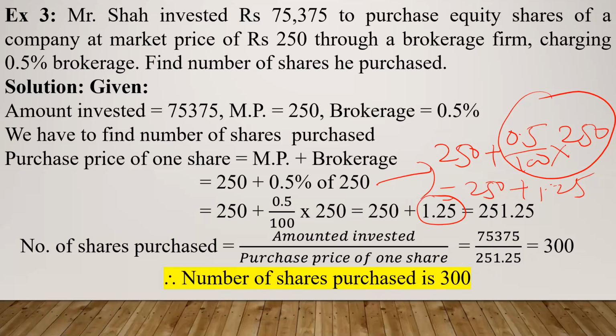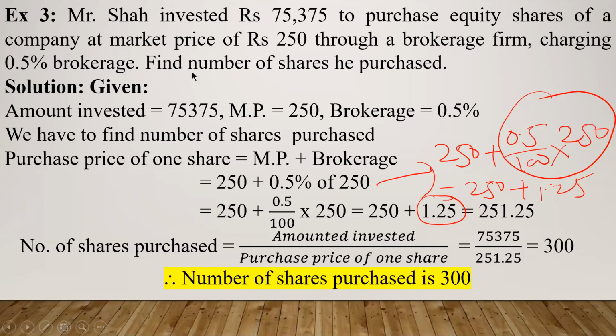Remember here one thing, number of shares purchased, your answer should be a whole number. It should not come in a decimal. If it is coming in decimal, meaning somewhere you might have made some calculation mistake. Because number of shares cannot be in decimal. You cannot say that I have purchased 300.2 shares or 0.5 shares. It will have no sense. So it should always come out to be a whole number, meaning without decimal.